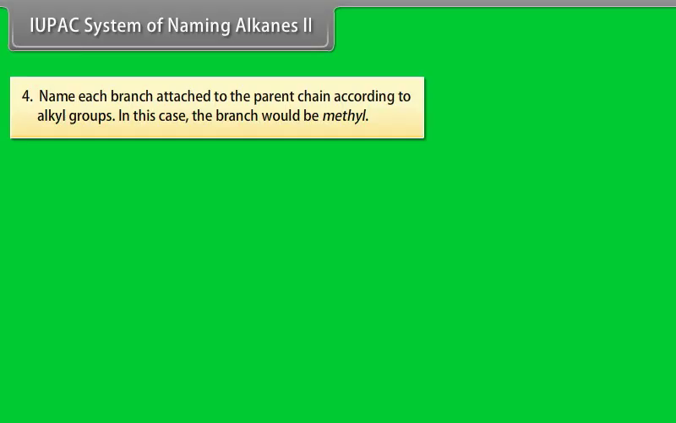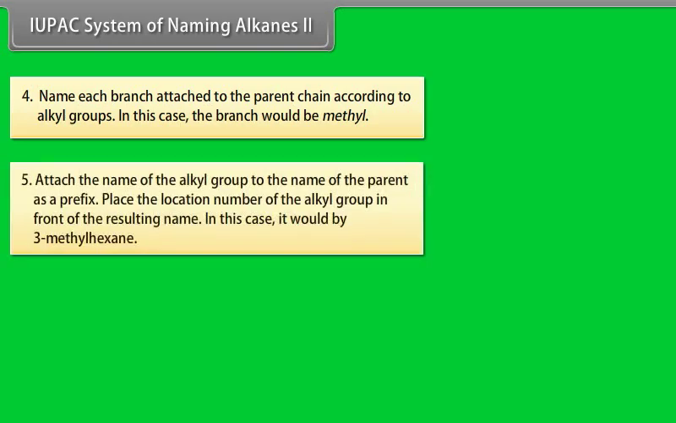IUPAC System of Naming Alkanes Part 2. Number 4. Name each branch attached to the parent chain according to alkyl groups. In this case, the branch would be methyl. Number 5. Attach the name of the alkyl group to the name of the parent as a prefix. Place the location number of the alkyl group in front of the resulting name. In this case, it would be 3-methylhexane.